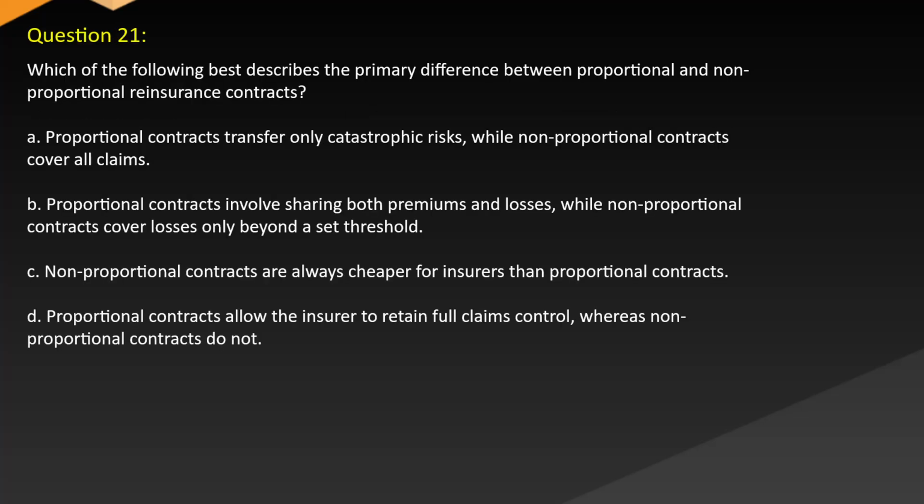Question 21. Which of the following best describes the primary difference between proportional and non-proportional reinsurance contracts? A. Proportional contracts transfer only catastrophic risks, while non-proportional contracts cover all claims. B. Proportional contracts involve sharing both premiums and losses, while non-proportional contracts cover losses only beyond a set threshold. C. Non-proportional contracts are always cheaper for insurers than proportional contracts. D. Proportional contracts allow the insurer to retain full claims control, whereas non-proportional contracts do not.